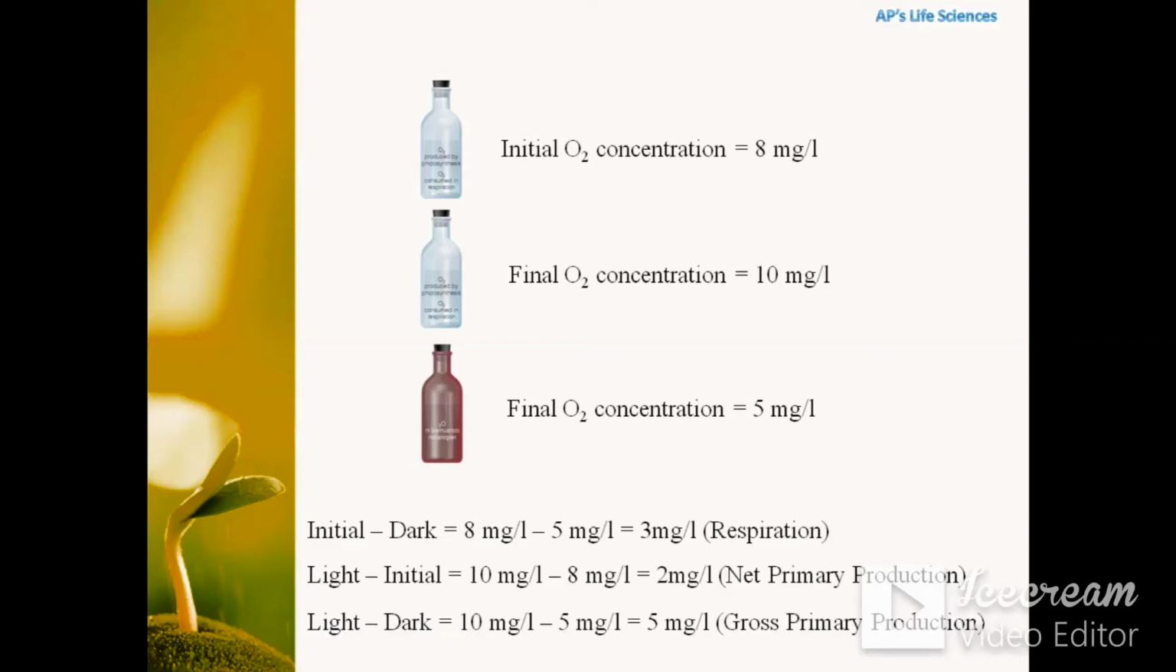And if we deduct light minus dark, then we get the gross primary production, that is actually how much oxygen is produced irrespective of the respiration. So there is a total of 5 mg per liter of oxygen produced, out of which 3 mg per liter of oxygen is consumed because of respiration. That's why we get only 2 mg per liter of oxygen as net primary production.